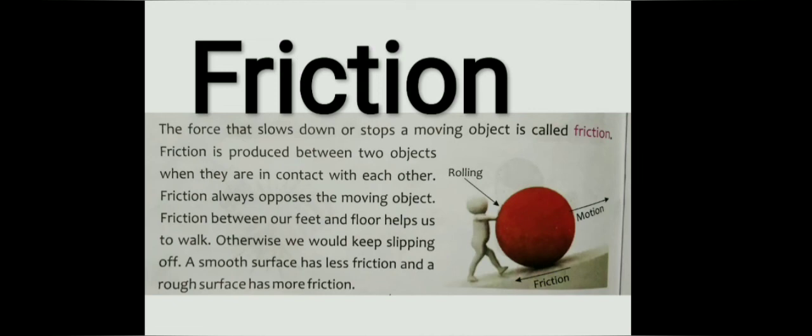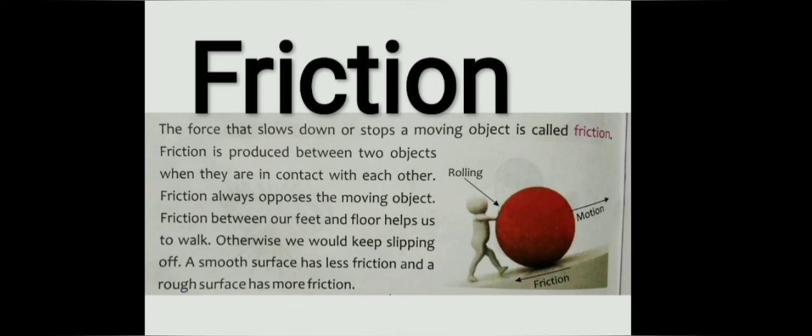Friction between our feet and the floor helps us to walk, right? Otherwise, if friction did not work, we would fall down and keep slipping. Without friction we can slip anywhere. So friction plays an important role in walking. A smooth surface has less friction and a rough surface has more friction.